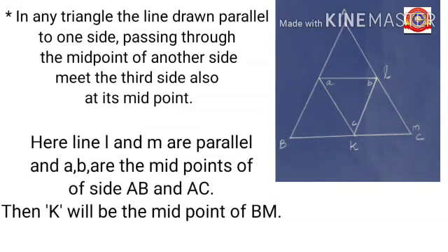Third, in any triangle, the line drawn parallel to one side passing through the midpoint of another side meets the third side also at its midpoint. Here, lines L and M are parallel and A, B are the midpoints of sides AB and AC. Then K will be the midpoint of BM, right?